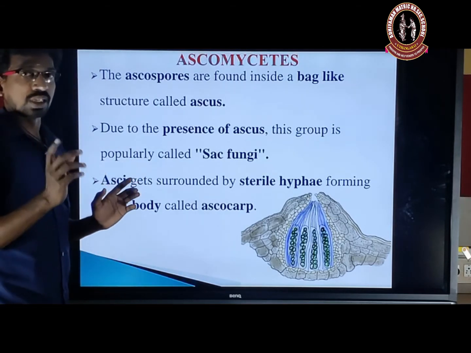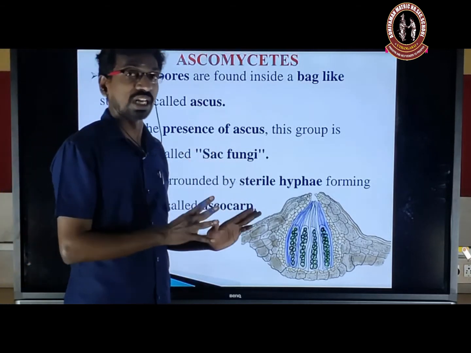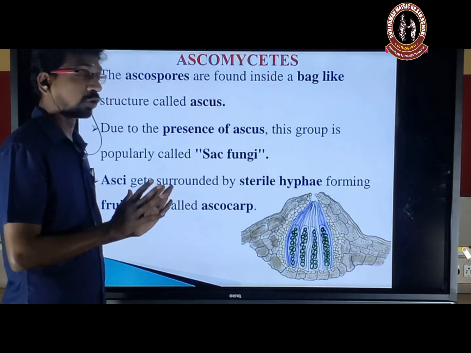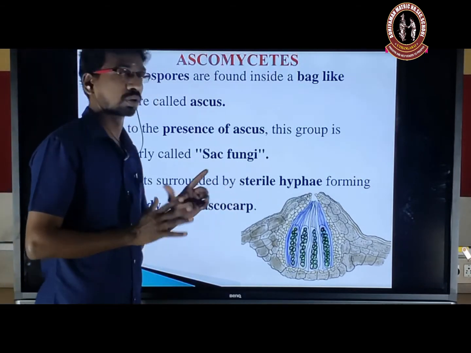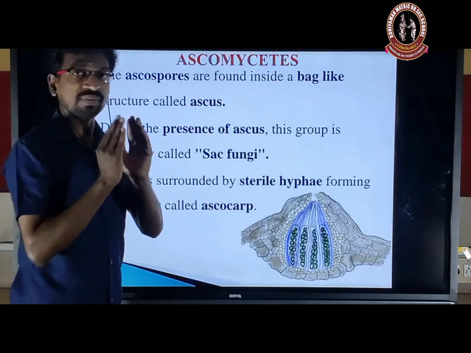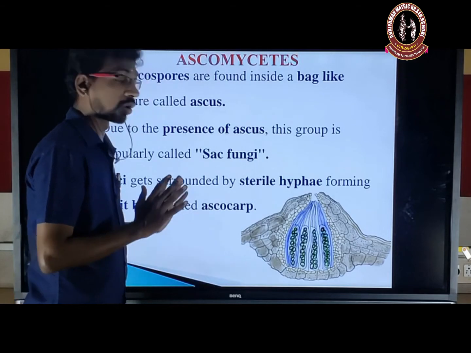The asci, that is the plural form, ascus is the singular form. The asci get surrounded by sterile hyphae, that is infertile hyphae, forming the fruit body called the ascocarp. So this is an ascocarp: asci with sterile hyphae.